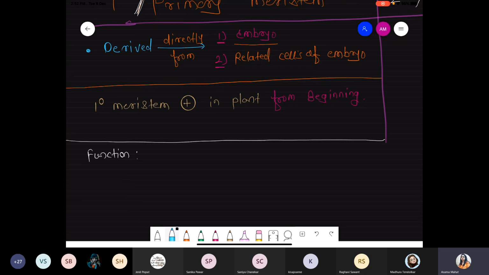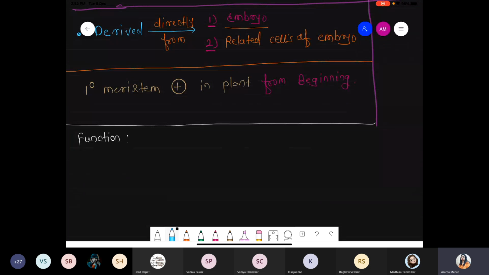Once they lose the division capacity, they finally convert into primary permanent tissue. So I'll give a flowchart so you will get a clear idea. Try to understand; you have to understand a little, but once you understood, everything is okay.